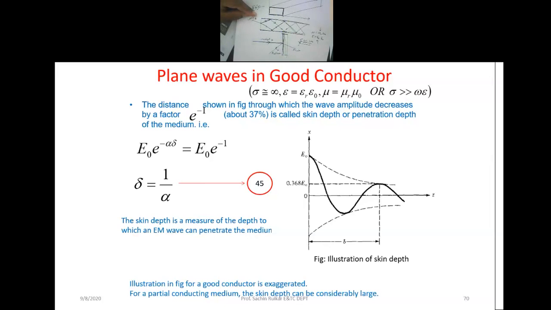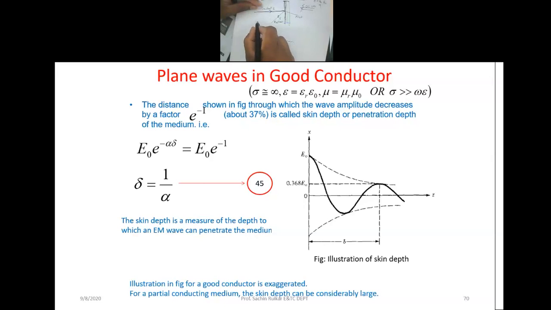Why does penetration not take place? Because of that conducting property. If it is highly conducting, the wave is not penetrating. If the conductivity is reduced, so there is variation in the conductivity, then the wave can penetrate. Now, how far the electric field vector penetrates through the conducting wall of the guide is nothing but the depth of penetration. So we can say this is our surface, which is nothing but a conducting surface.